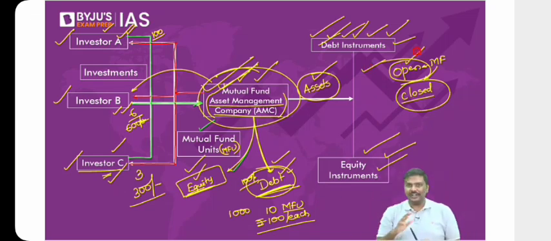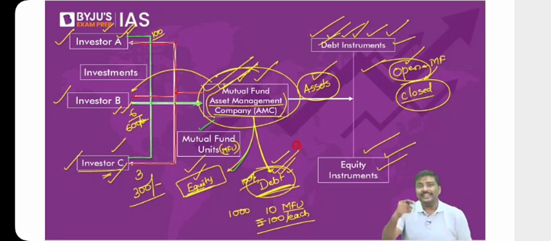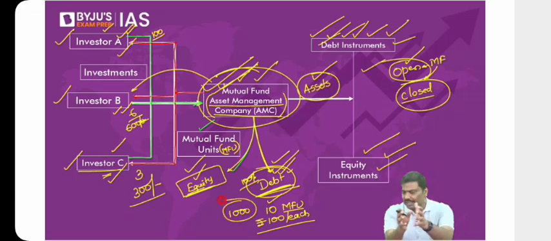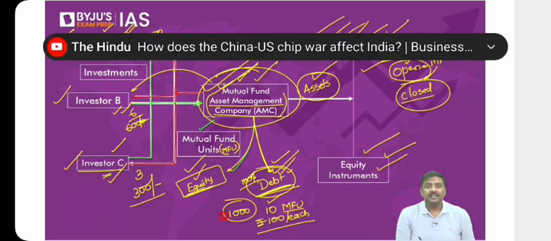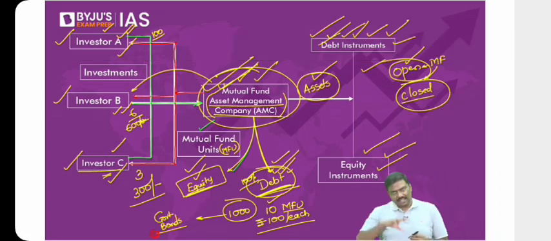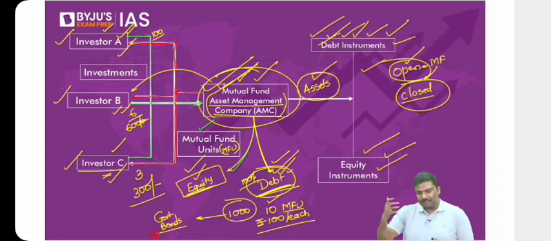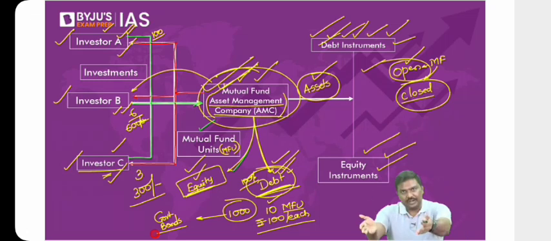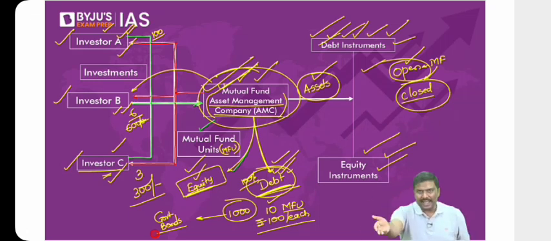Now let's look at the next point. Same example I'll take. I've issued 10 mutual fund units in the market. You have purchased, let's say, 1 mutual fund out of it. You are investor A. So I've collected 1,000 rupees from all these investors A, B, and C. Now I'll take this 1,000 rupees and purchase government bonds. Now let's say hypothetically, you come to me after 1 week, and it's an open mutual fund, and you say, sir, take back your mutual fund and give my money back.